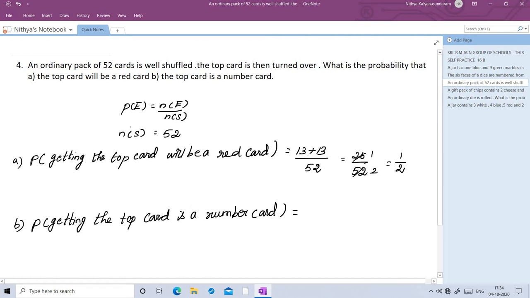The number cards in the pack of 52 cards is 36 divided by total number of cards is 52. 4 table we can cancel. 9 fours are 36. 4 ones are 4. Balance is 12. 4 threes are 12. So the answer is 9 by 13. So probability of getting the top card is a number card is 9 by 13.